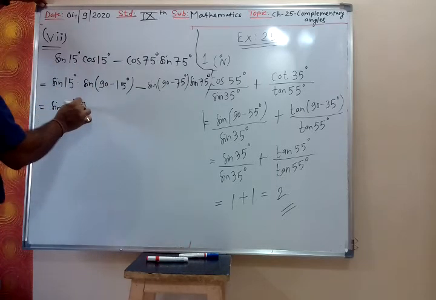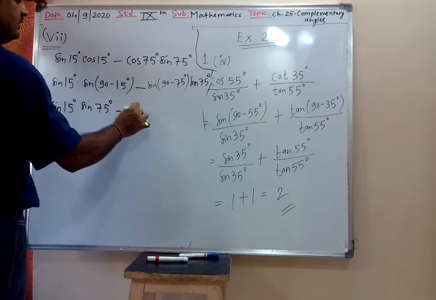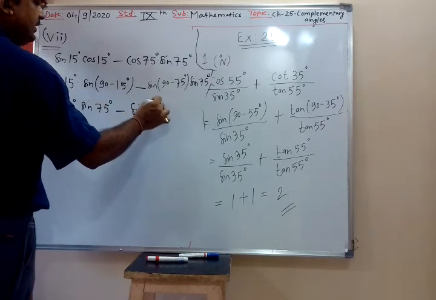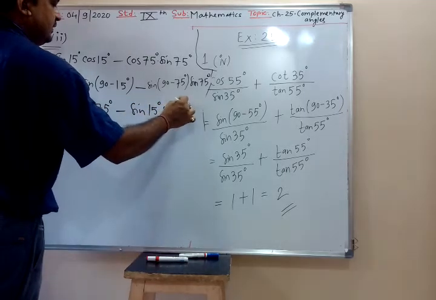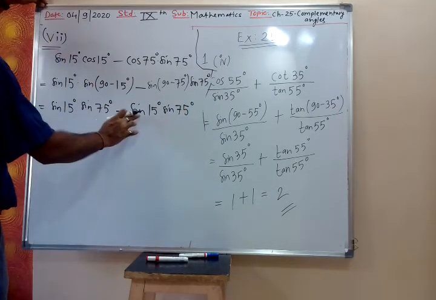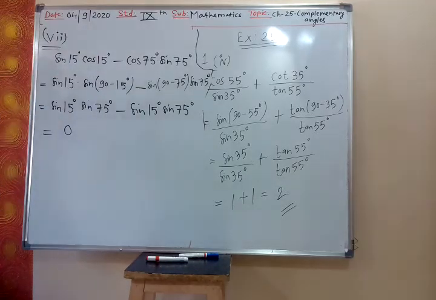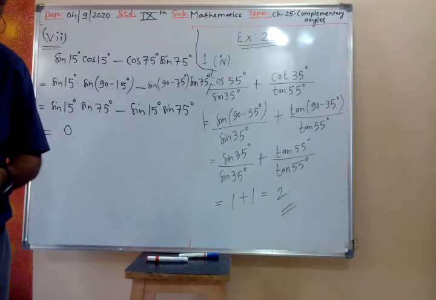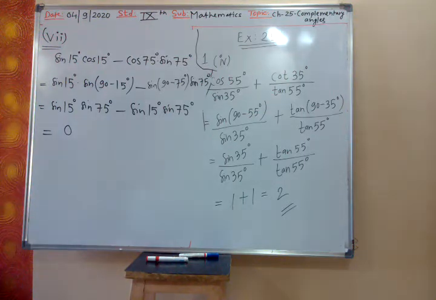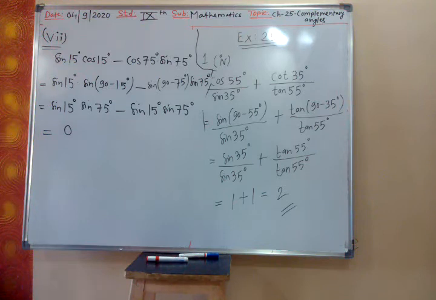So sine 75 degree into sine 75 degree minus sine 90 minus 75, that is 15 degree, into sine 75 degree. So they are same. Sine 15 degree sine 75 degree minus sine 15 degree sine 75 degree. Answer is 0. Same thing for 8th. Yes. Now let me do second.